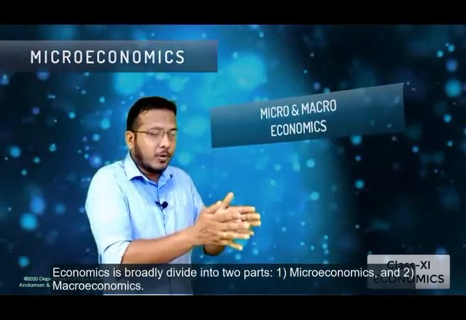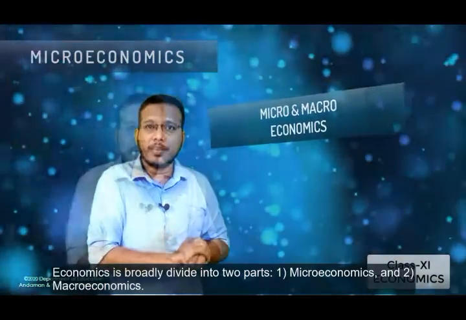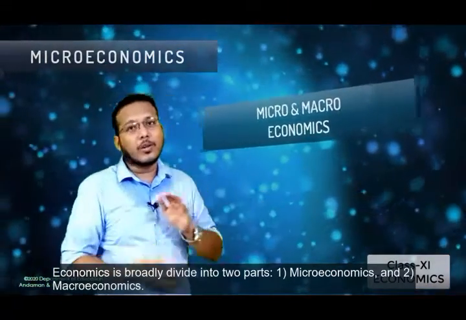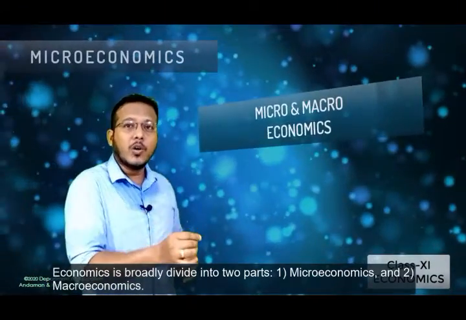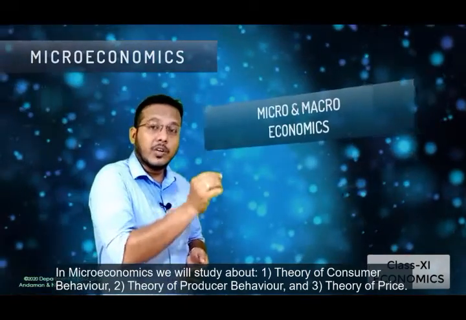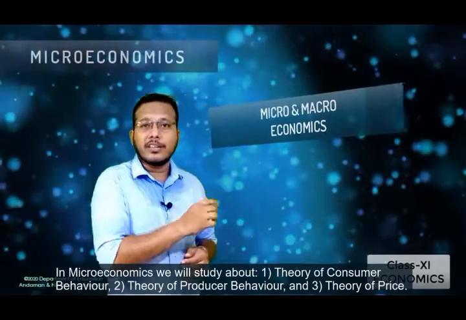When we are studying the economic issues of these small economic units, we should know which concepts we are going to study in microeconomics. Here in microeconomics, we will study the theory of consumer behavior, then the theory of producer behavior, then the theory of price.